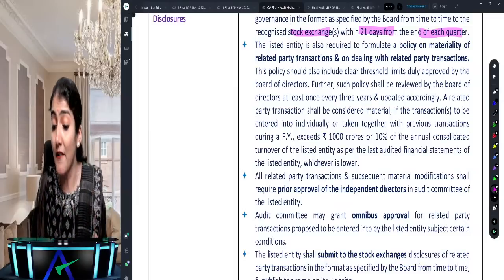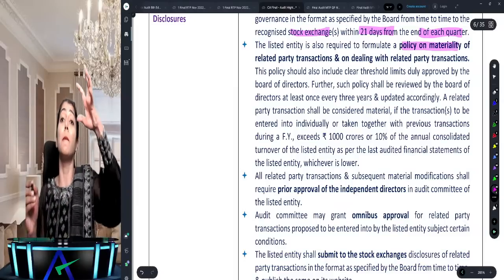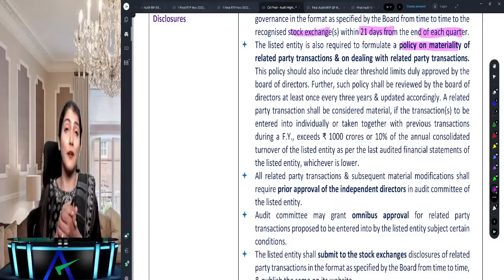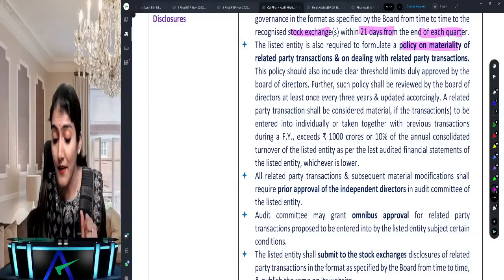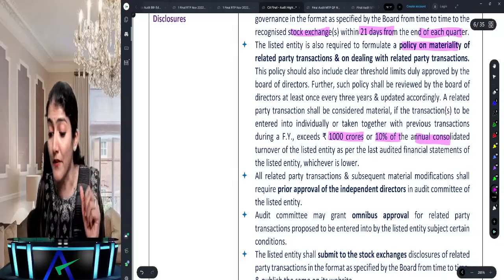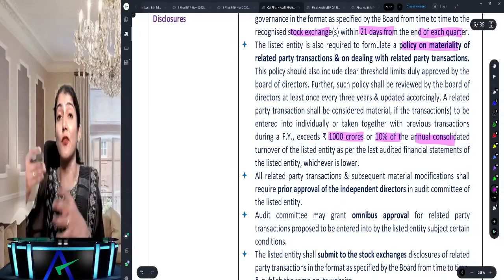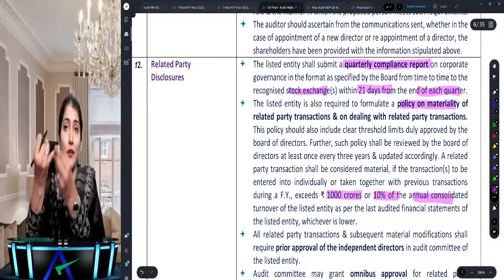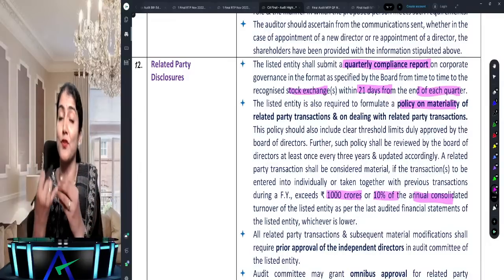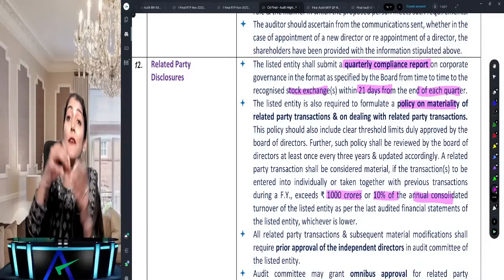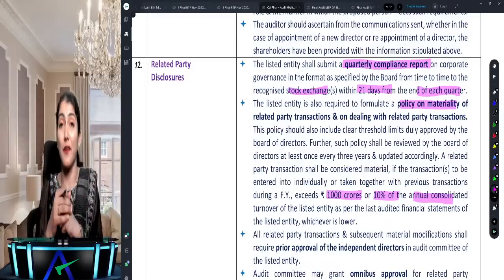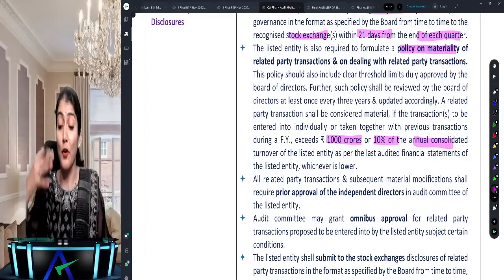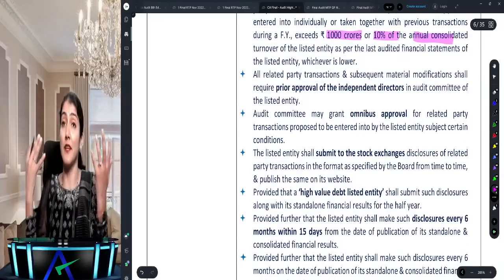Then the listed entity will have a policy on determining the materiality of related party transactions. Generally, when would a related party transaction be considered to be material? If it exceeds 1000 crore or 10% of the annual consolidated turnover, right? So it says the listed entity needs to submit a quarterly compliance report to the stock exchange. Then you should have a policy for determining material related party transactions. When would it be considered material? If it exceeds 1000 crore or 10% of the annual consolidated turnover.